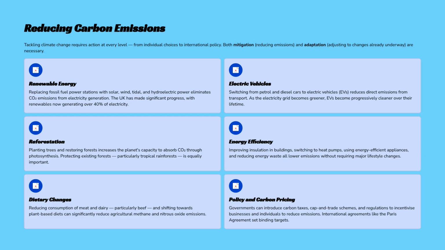Reducing carbon emissions requires both mitigation and adaptation. Key strategies include transitioning to renewable energy, using electric vehicles, reforestation, improving energy efficiency, adopting dietary changes, and implementing strong policy and carbon pricing mechanisms.